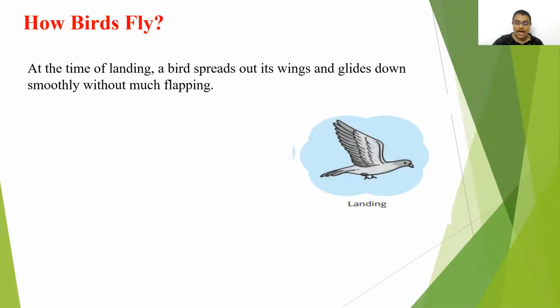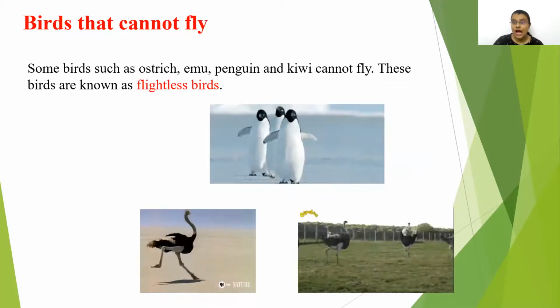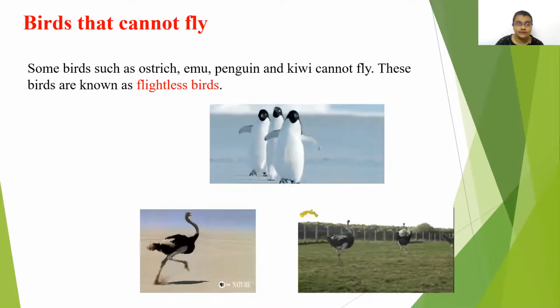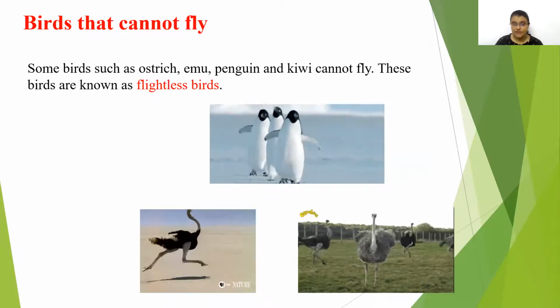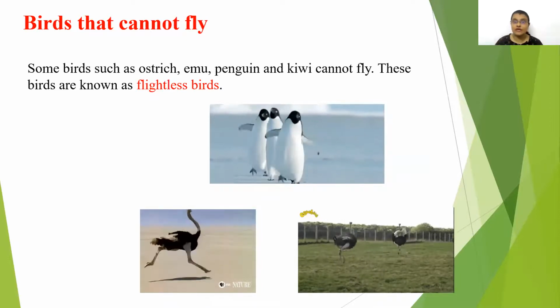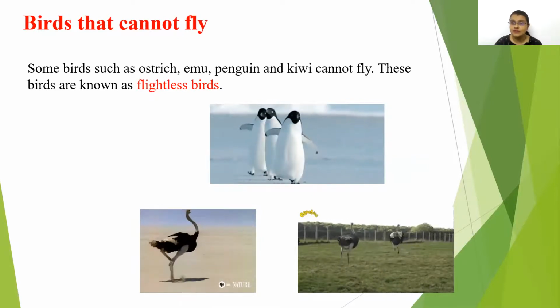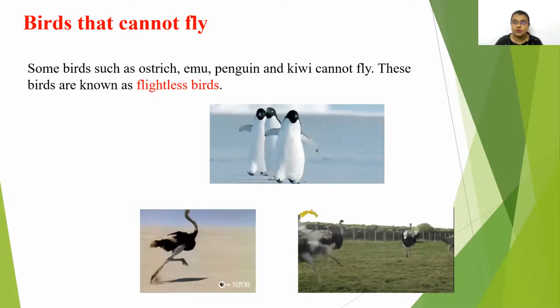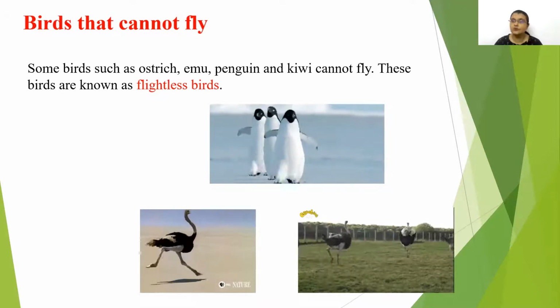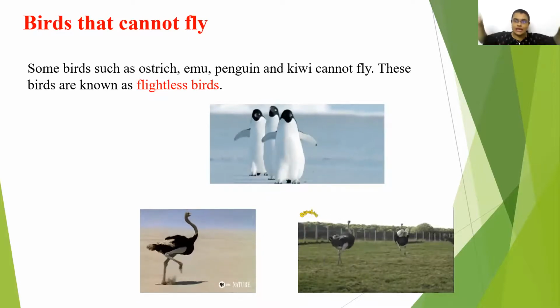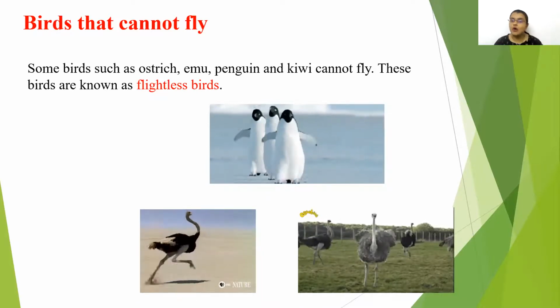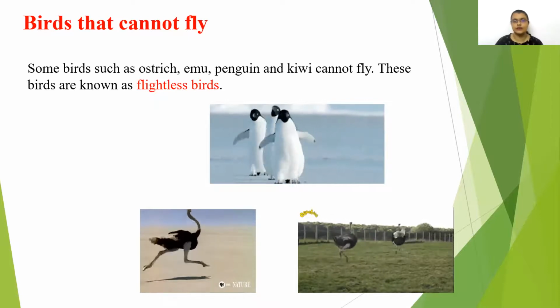Now children, do you know there are a few birds that cannot fly? Which are those birds? Here you can see some birds such as ostrich, emu, penguin and kiwi cannot fly. These birds are known as flightless birds. That means they will not be able to fly. These penguins, ostrich, emu, they simply walk. They can run, but they will not be able to fly. So these are called flightless birds.